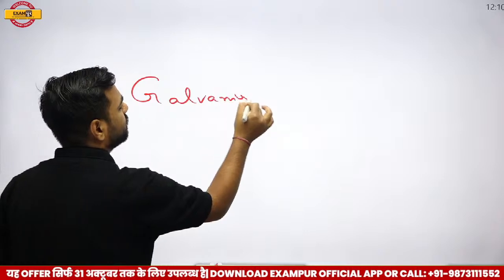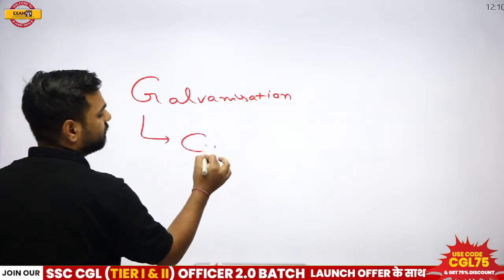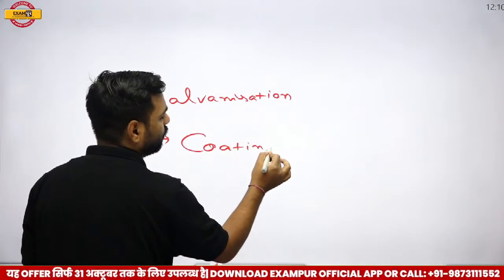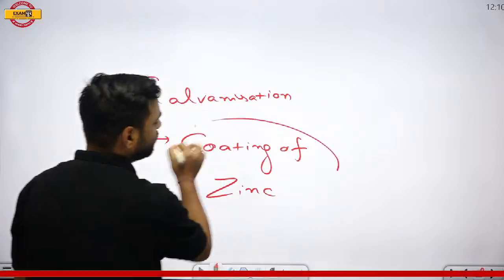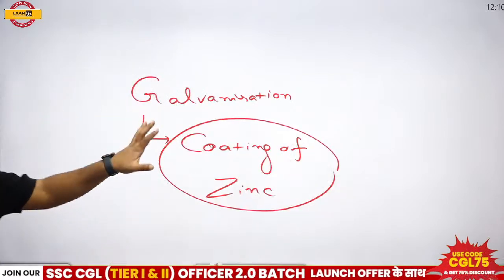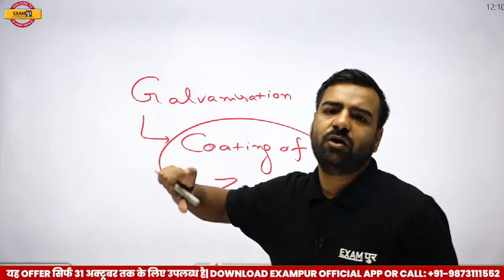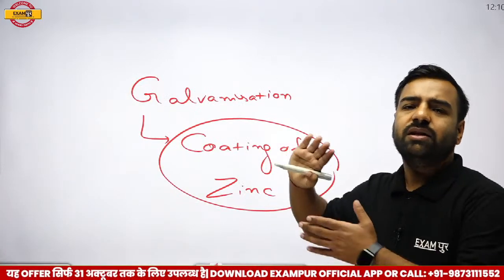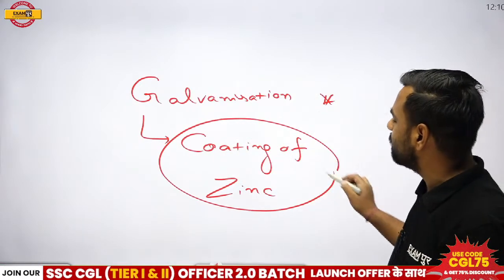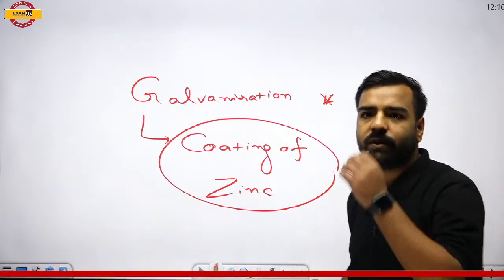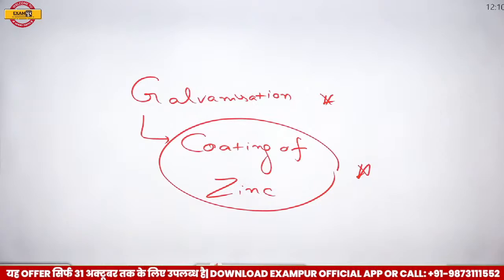Galvanization. Now what is happening here? Here one coating of zinc is done. Here coating of zinc is done. Now this question is asked in one way or another. First, it can be: galvanization involves what? So we will be having the option zinc. Or another question can be twisted in another way. So we must know both these facts. For the galvanization process, we need a coating of zinc. Fine. So yes, Avan and everyone, remember this part. Do not forget. Okay. Next, please.